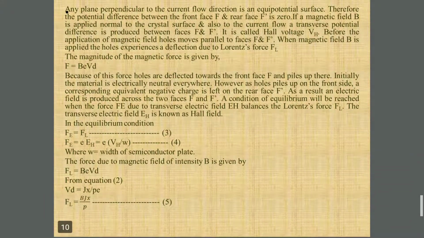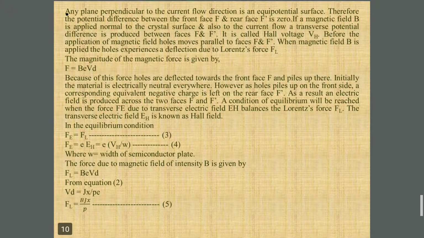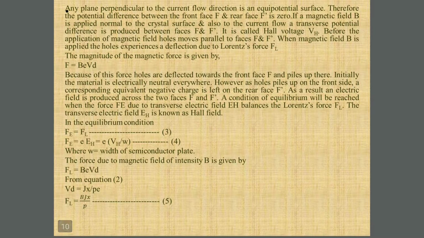Now the next slide starts with the theme that any plane perpendicular to the current flow direction is an equipotential surface. Here, current flow direction means we have applied only an electric field. Therefore the potential difference between the front face F and rear face F dash is 0.